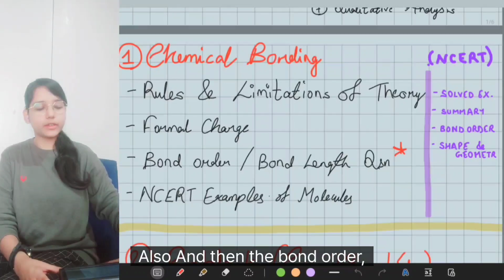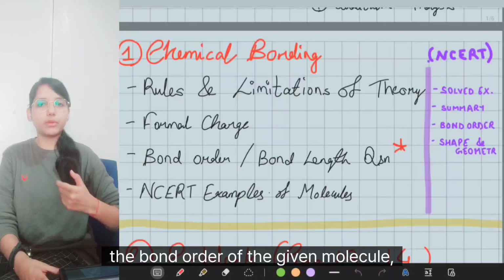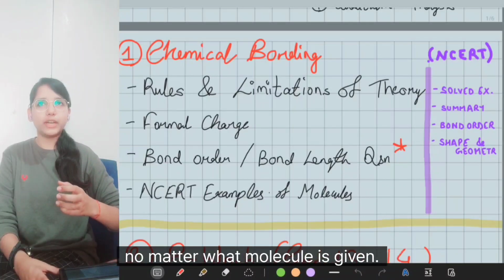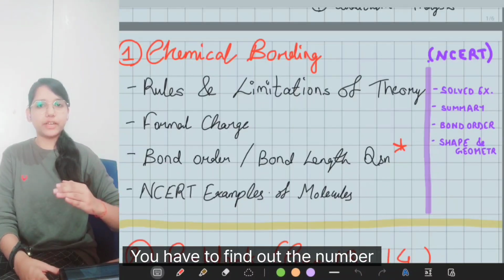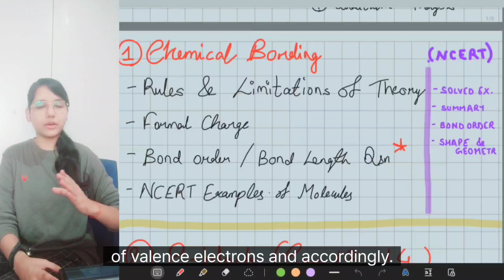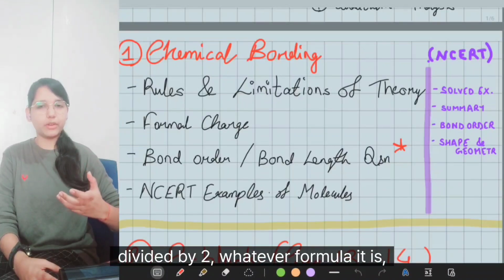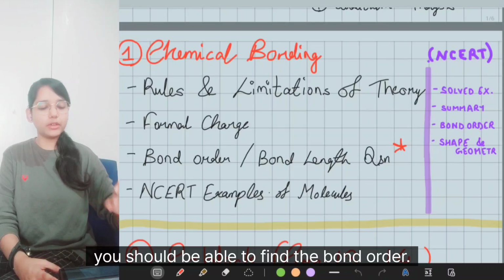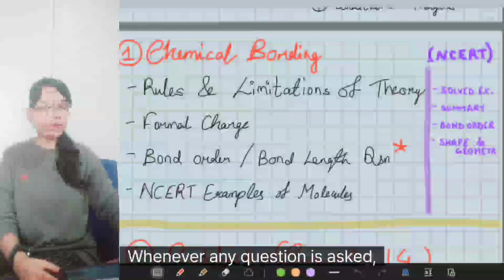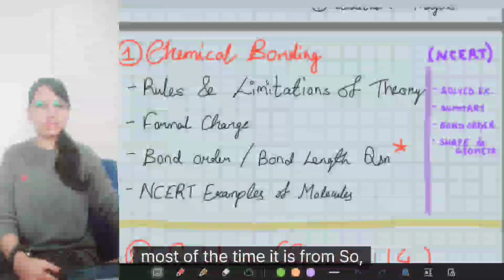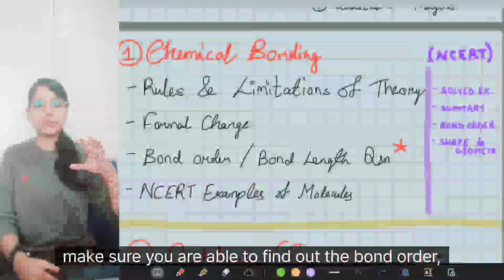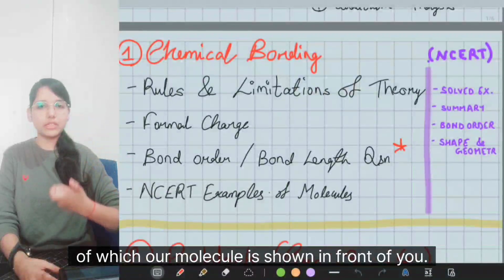And then the bond order. Make sure you are able to find out the bond order of the given molecule. No matter what molecule is given, you have to find out the number of valence electrons, and accordingly the number of bonding electrons minus anti-bonding divided by 2, whatever formula it is, you should be able to find the bond order. This is the basic important thing. Whenever any question is asked, most of the time it is from this corner. So make sure you are able to find out the bond order of whichever molecule is thrown in front of you.